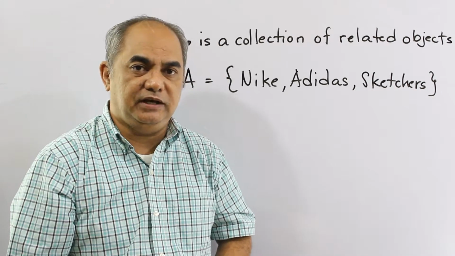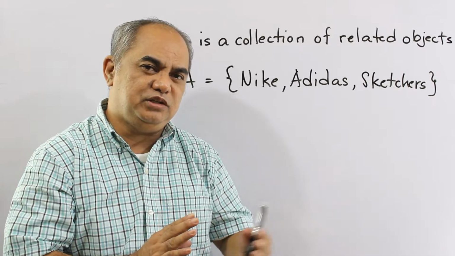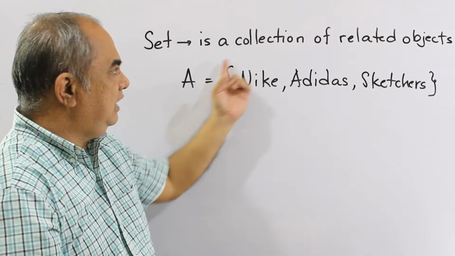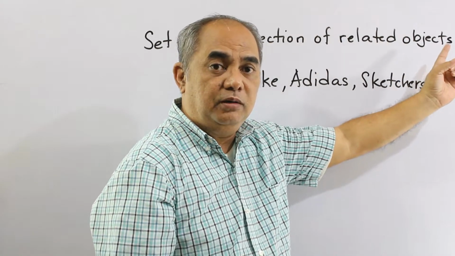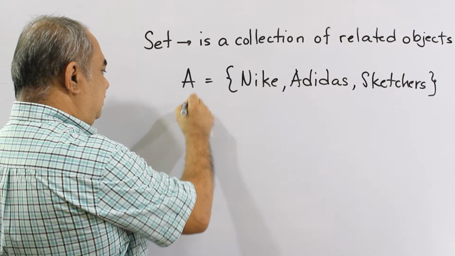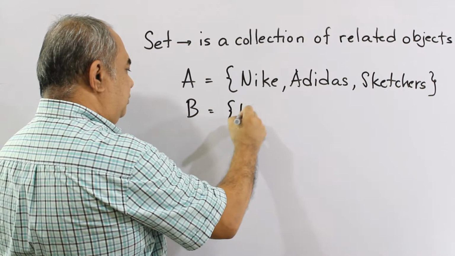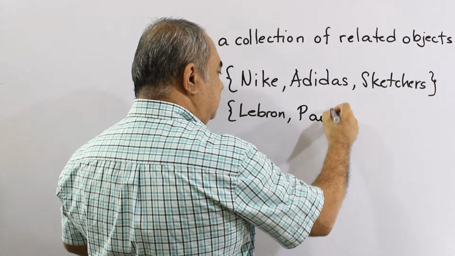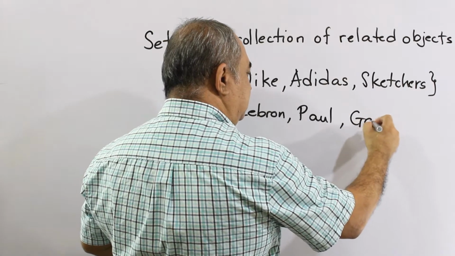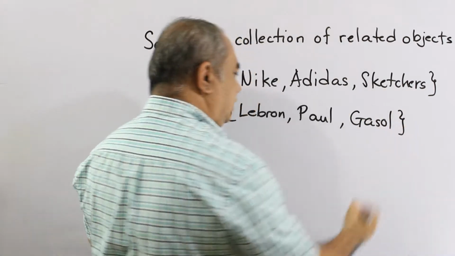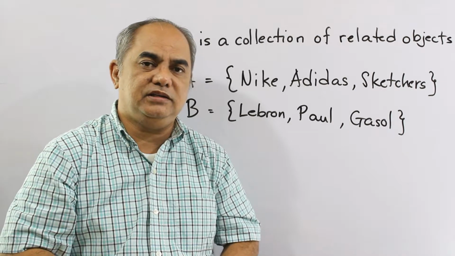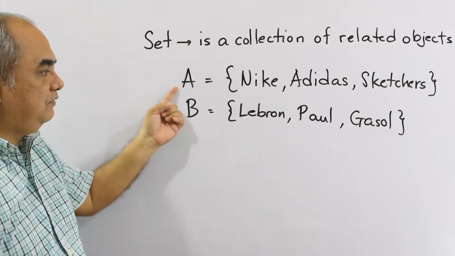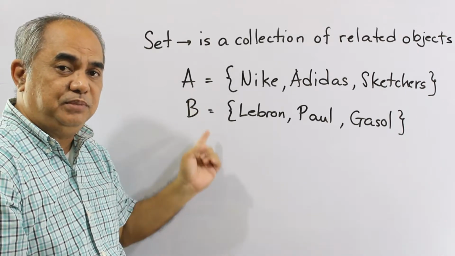When we speak of a set, we also mean that these elements should be related to one another. We can also say related objects or persons. Like for example, set B. You have LeBron, Paul, Gasol. These are guys known as basketball superstars. So this is what we call a set. Again, the name of the set starts with a capital letter.